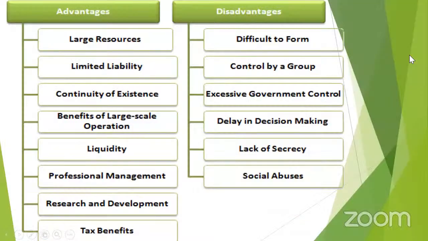Next, let us discuss the plus and minus of this, that is, the pros and cons, also called the advantages and disadvantages of a joint stock company. The advantages are large resources and limited liability. Just now I told you limited liability is very important. The liability of the members in a company is limited to the nominal value of the shares that they have acquired. At the same time, there is continuous existence.